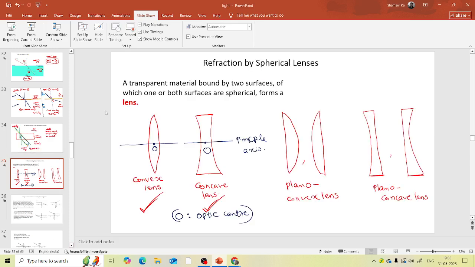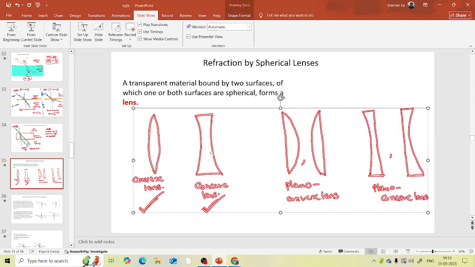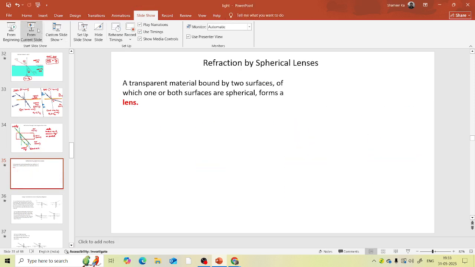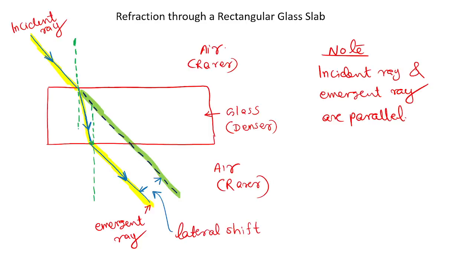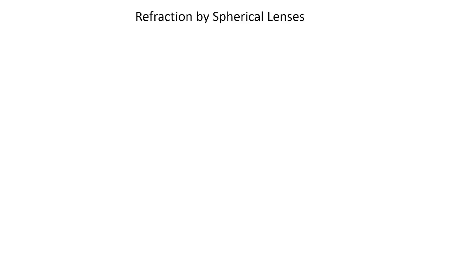The next is, so that part is over. Numerical is not available. No numericals here. The next topic is refraction by spherical lens. So in the previous topic we studied refraction through a rectangular glass slab. Only the diagram is important, and understand the terms associated with the refraction. The next topic is refraction by spherical lens.